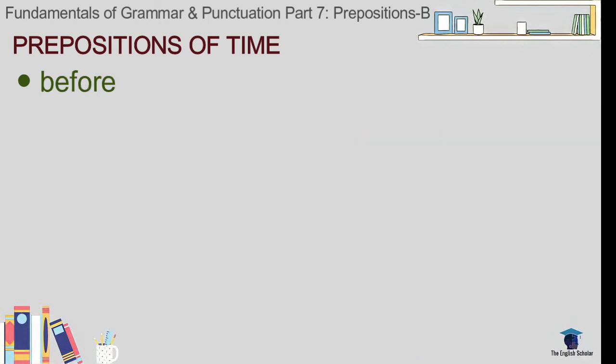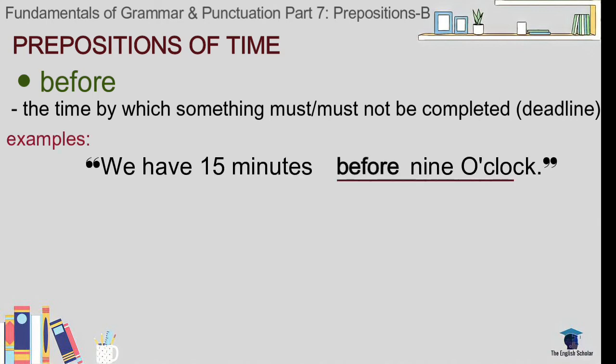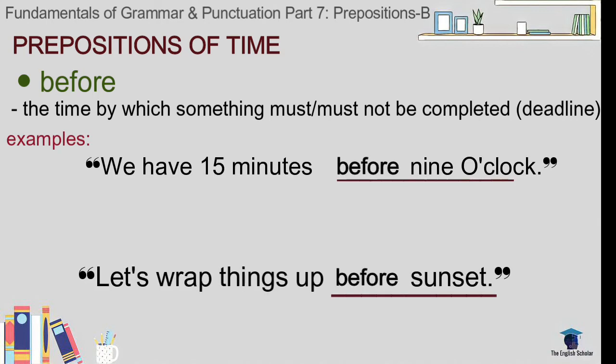Next, before. Before describes something prior to a specific time or event. For example, we have 15 minutes before 9 o'clock. Let's wrap things up before sunset. Now, there are 2 instances involved in each sentence.